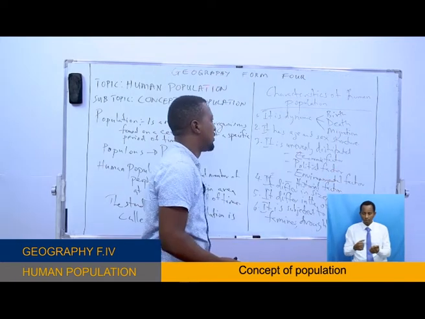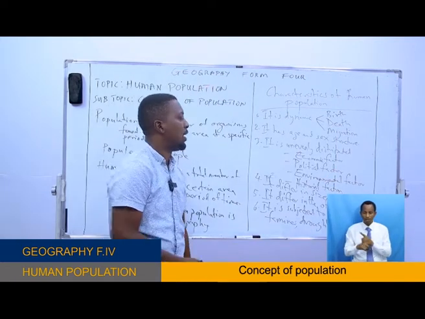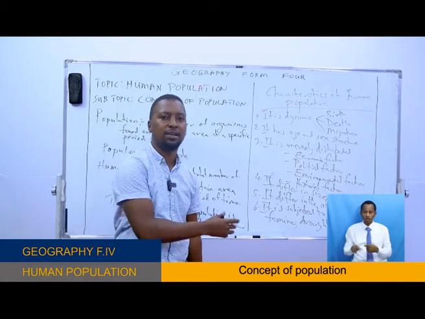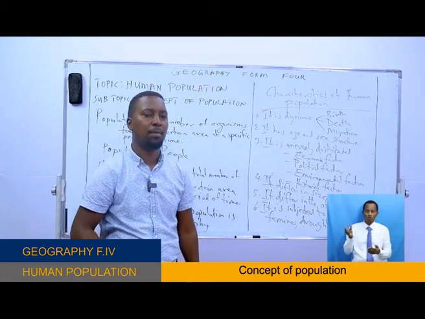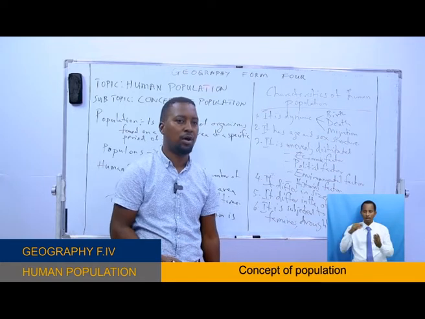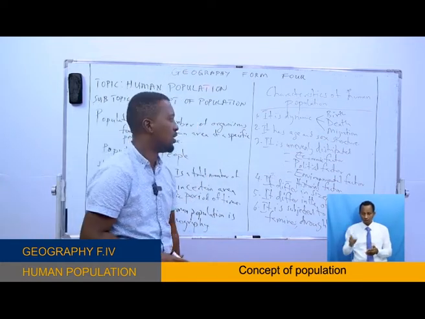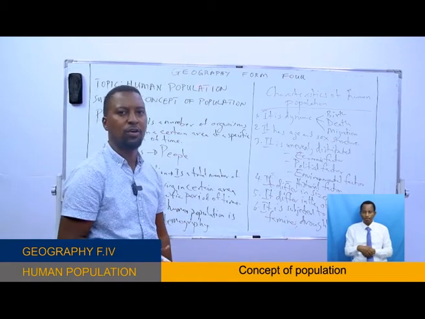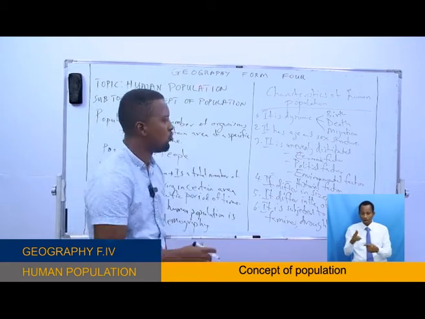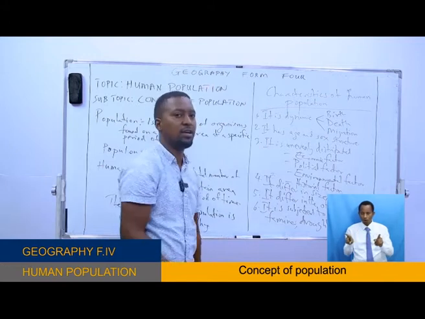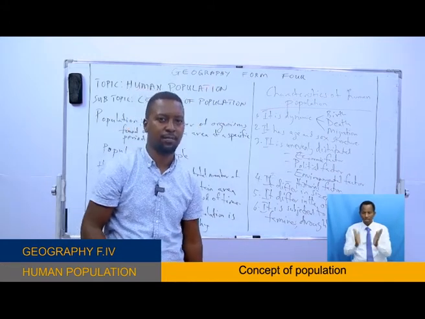Now these are some of the characteristics of human population. Now, after getting an idea of the characteristics of a human population, we'll continue by looking at different terms of population which will describe these characteristics, okay?